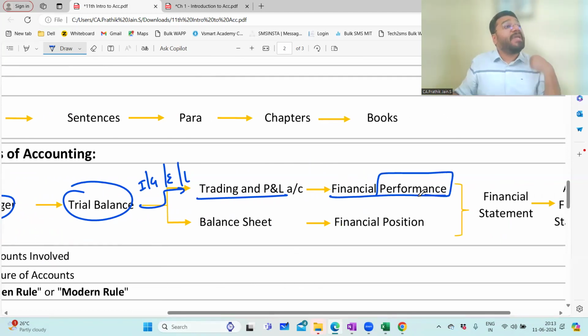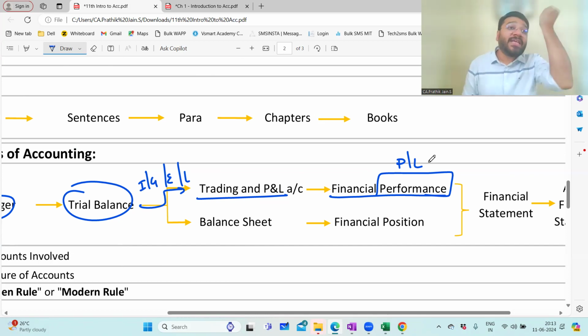How do I know the business is doing excellently well? How do I know the performance of the business? By checking the profit and loss of the business. If the business is into profit, it is doing well, super performance. How do you say Reliance is doing well? Reliance is a super company, an excellent company. On what basis? Their profit. Evaluating the profit and loss of any business is called evaluating the financial performance. How do you evaluate it? By preparing the trading and P&L account. The trading and P&L account is the statement, the document that you prepare to find out the profit and loss of the business.